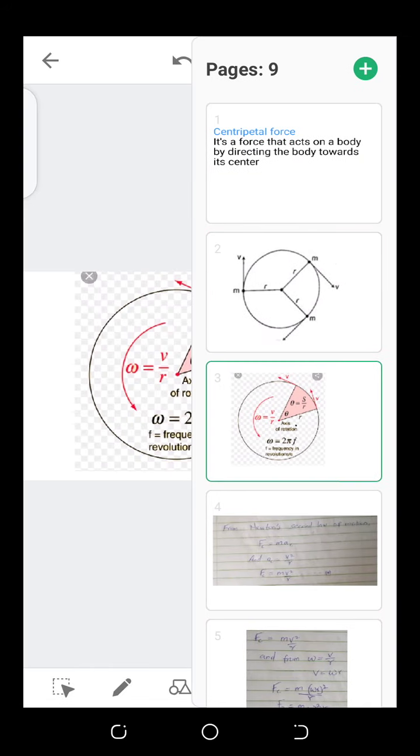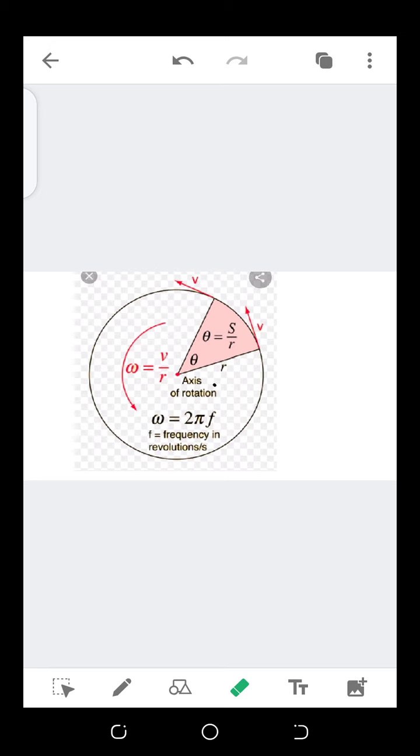Also, remember that at an instant there's a point here, we can call it A, and here we can put it B, so that from this point to this point it will be AB. That's our arc length, and it is subtending an angle theta at the center.